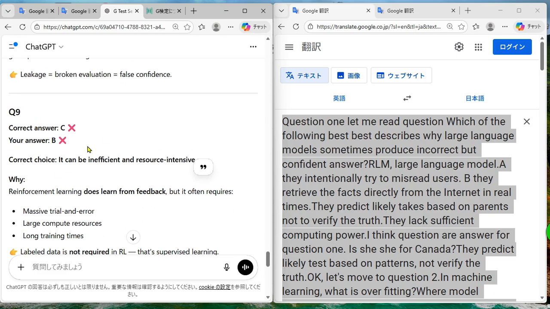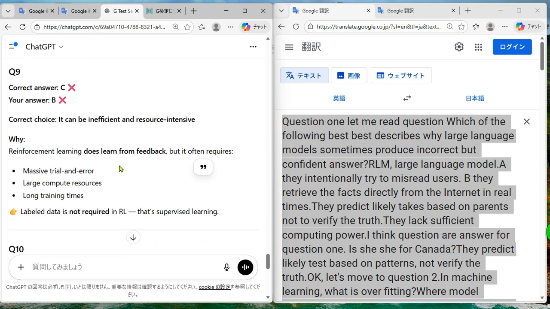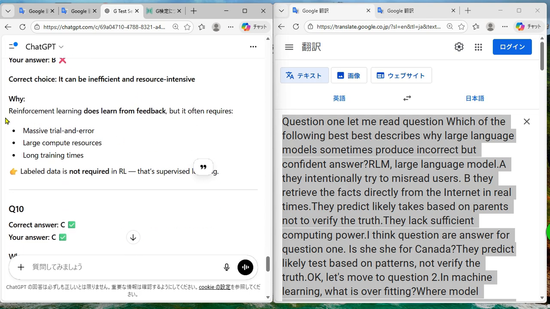9番目、間違えました。Correct choice. It can be inefficient and resource intensive. Why? Reinforcement learning does learn from feedback, but it often requires massive trial and error, large computing resources, and long training times.